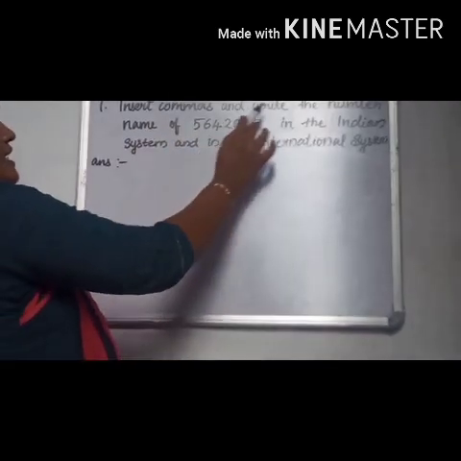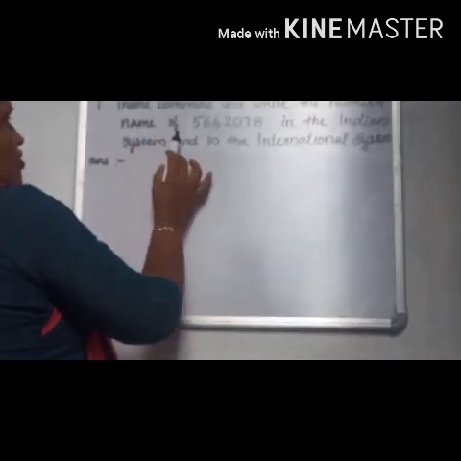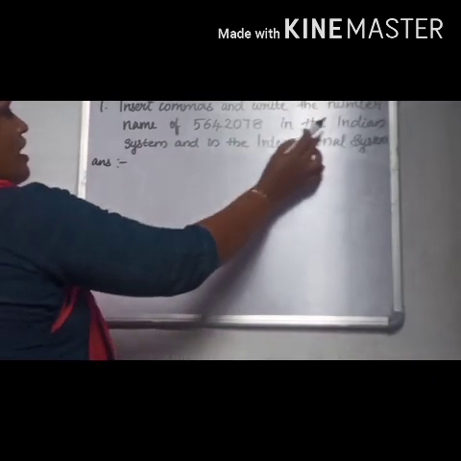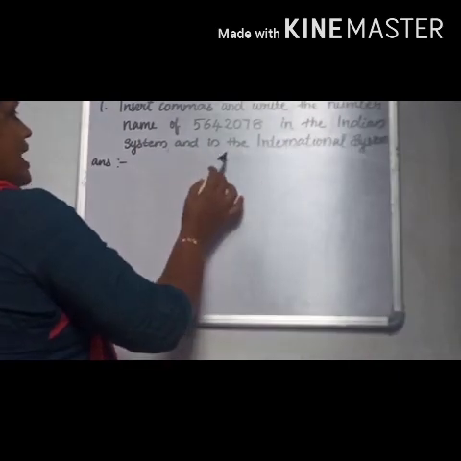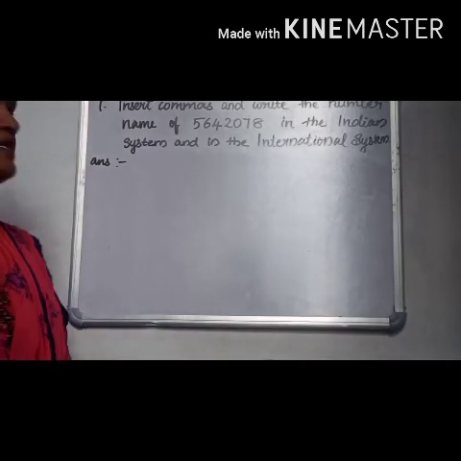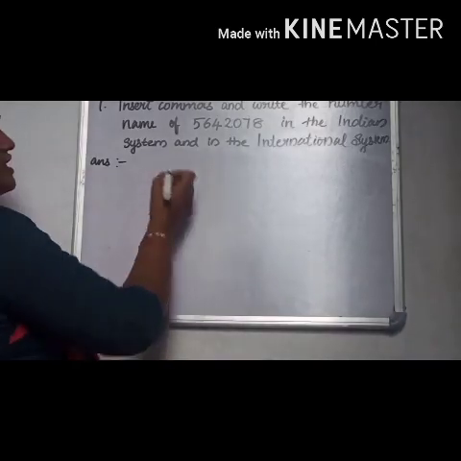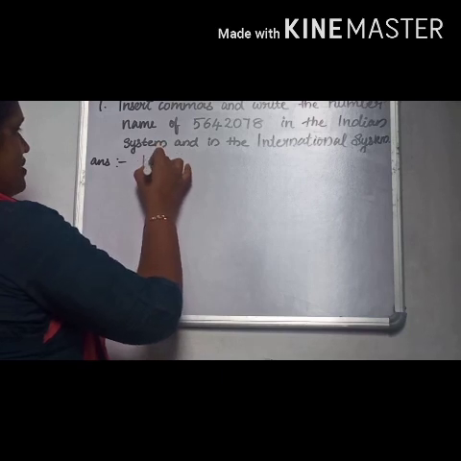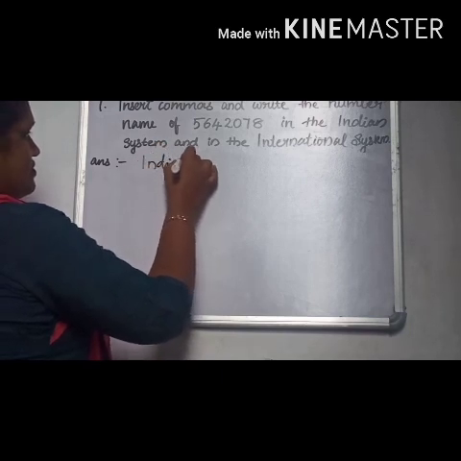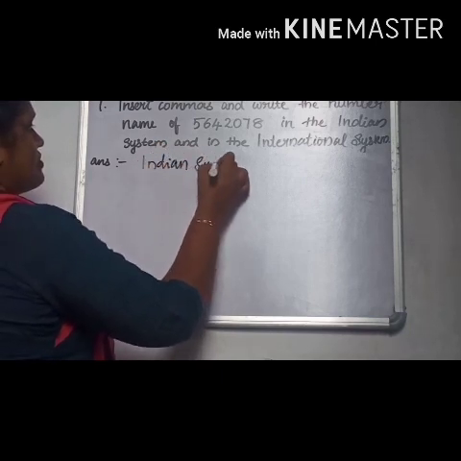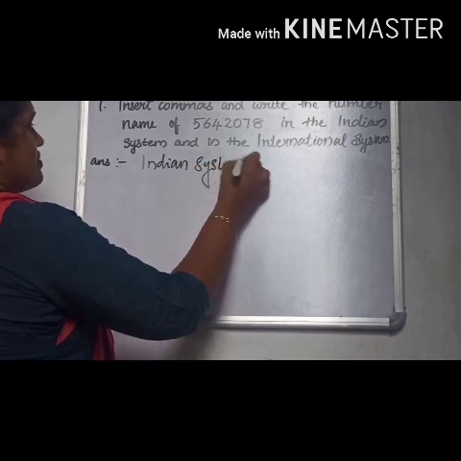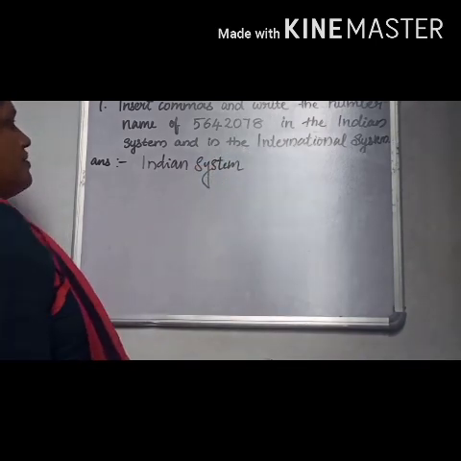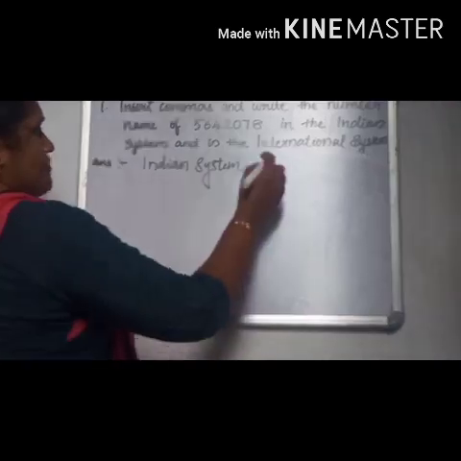Insert commas and write the number name of this in the Indian system and in the international system. First we can write in Indian system. In Indian system, we can insert a comma first.